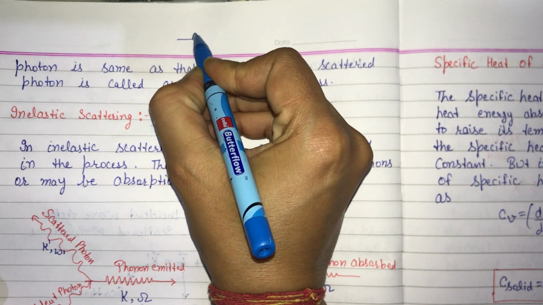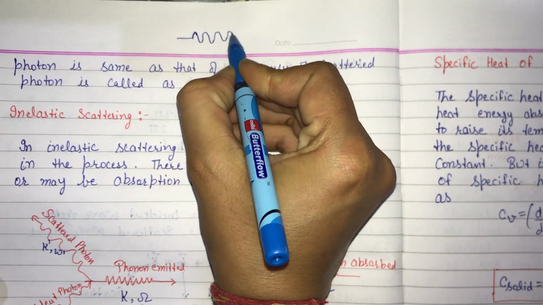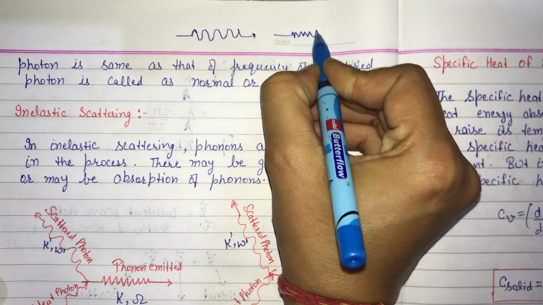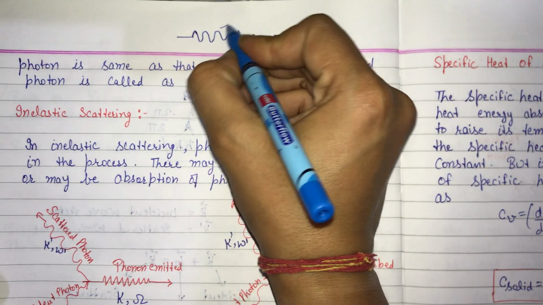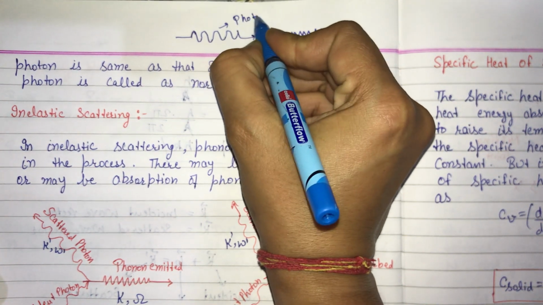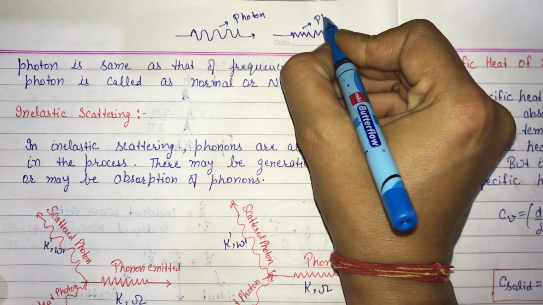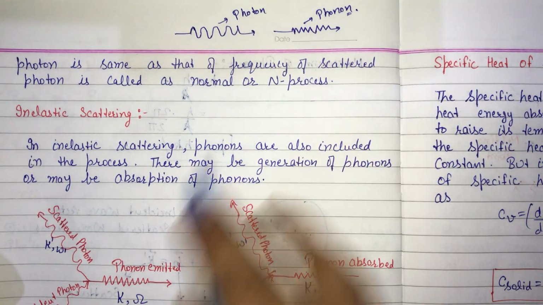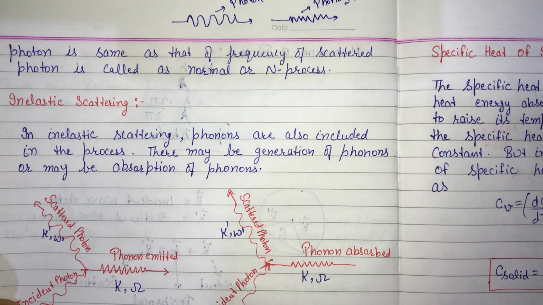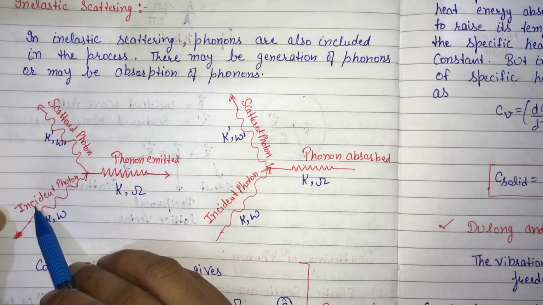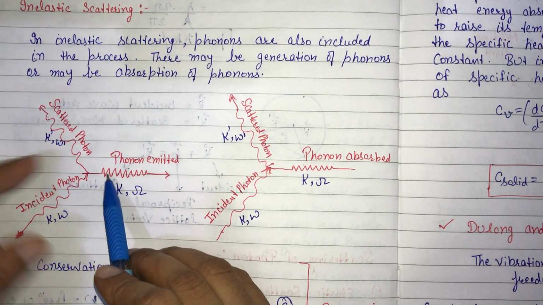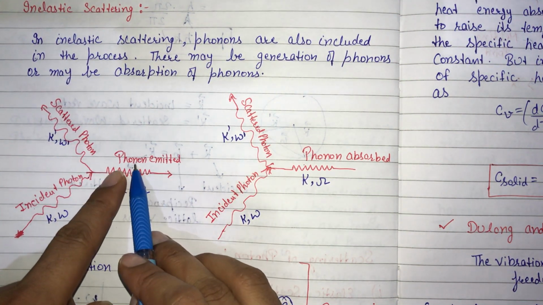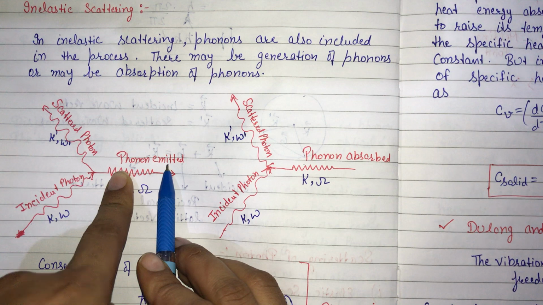We represent photon with this and phonon with this. Clear? So if we represent the emission of phonon, then this is the incident photon, this is the scattered photon, and this represents the emitted phonon. Clear?